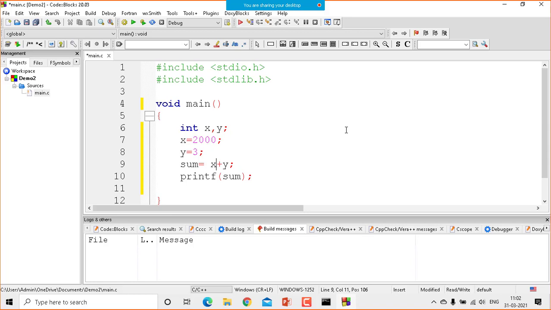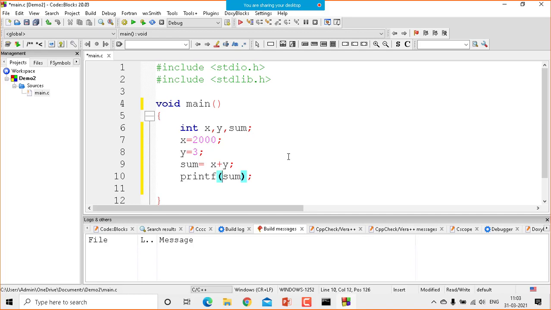I can write sum. Now you can see here, I am also using sum. Sum is storing the sum of X and Y, so sum is also supposed to be an integer variable. Again I have to declare it. If I am not declaring it, my C compiler will tell me sum is undefined. So you have to define sum as an integer. And then you can write sum is equal to X plus Y.